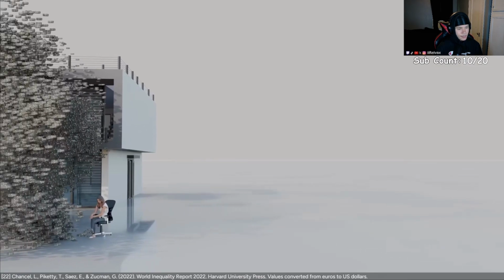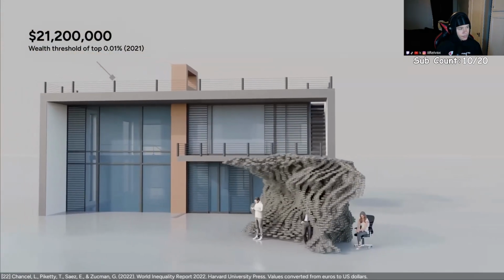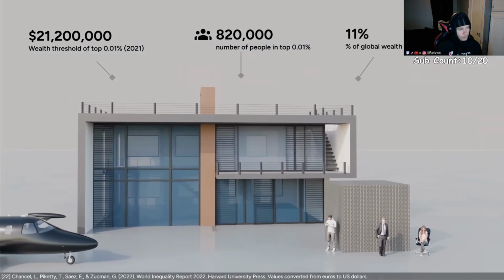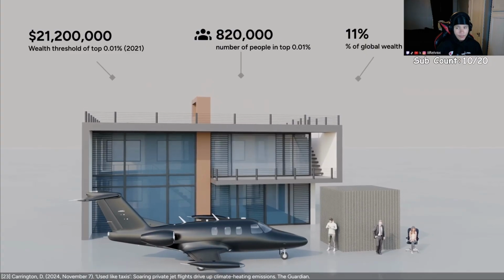0.01%. How much is this? At 0.01%, you need a wealth of at least $21 million. This is where I want to be one day. There are about 800,000 people in this group, and they own 11% of the world's wealth. It's estimated that private jets are used by about 0.003% of the population, which would be about 30% of this group.